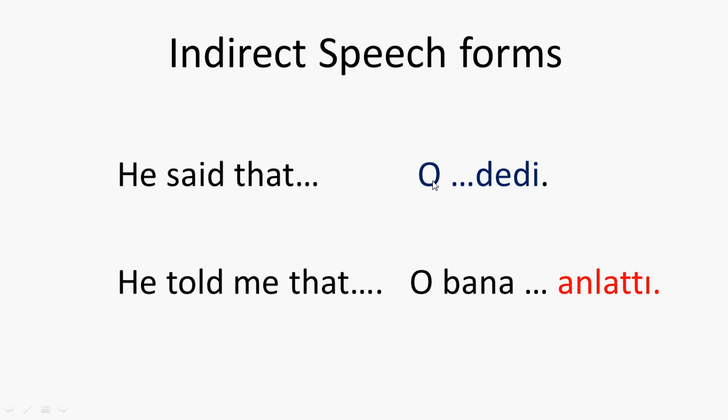In Turkish we say "o blah blah blah dedi," or "he told me that" is "o bana blah blah blah anlattı." These three dots are where the reported sentence will be put in between. This is how you can have conversations in Turkish.